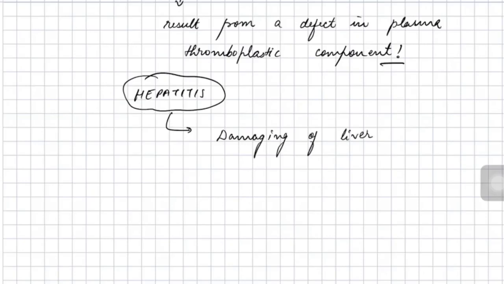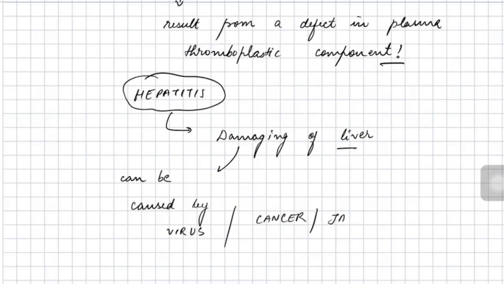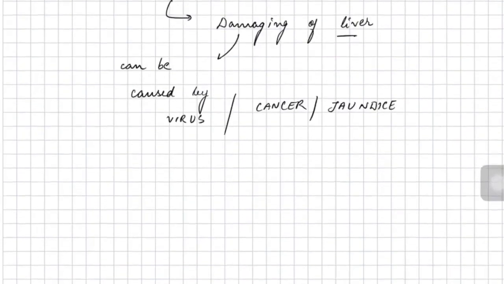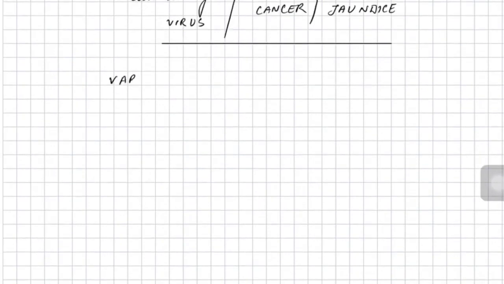The next disease is hepatitis. Hepatitis emerges from the word hepat. Hepat is associated with the human liver, and hepatitis is damaging of the human liver, which may be caused by a virus, by liver cancer, or by jaundice. Alright, now let's discuss the various deficiency diseases.